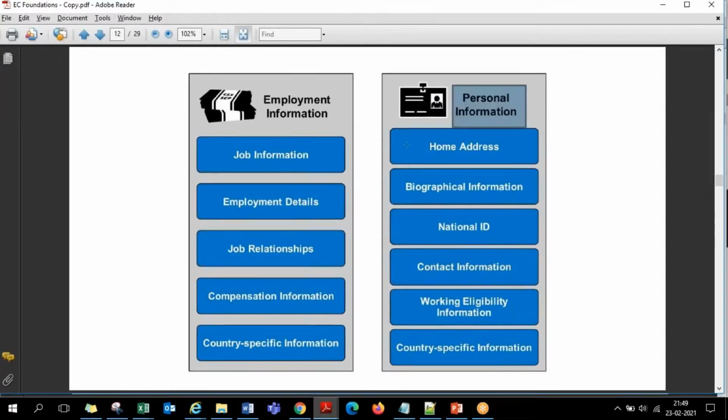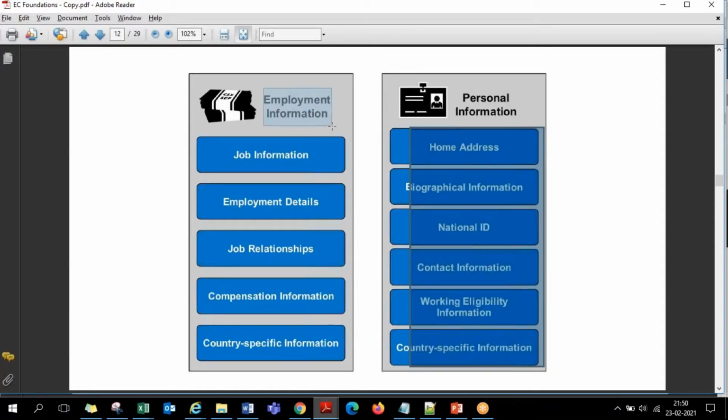Under personal information: employee address details, national IDs like Aadhaar number, PAN number, all that, his contact details, his working eligibility information like what all country visas and work permits he has. That is all his personal information. These are a few examples of different personal information records.